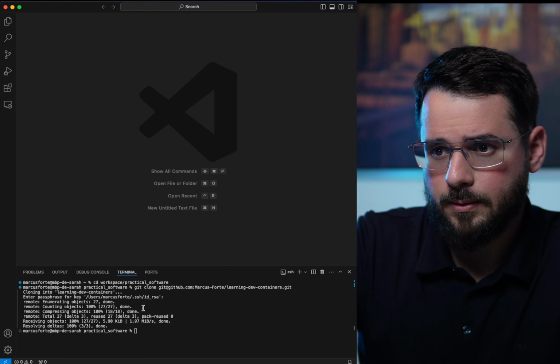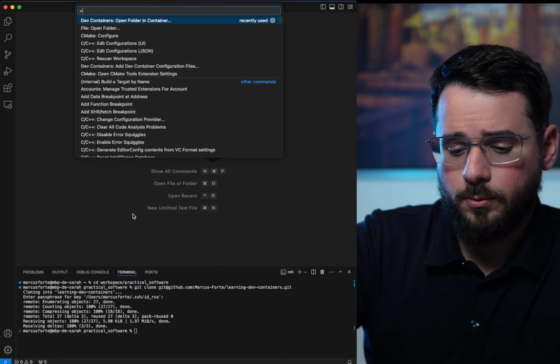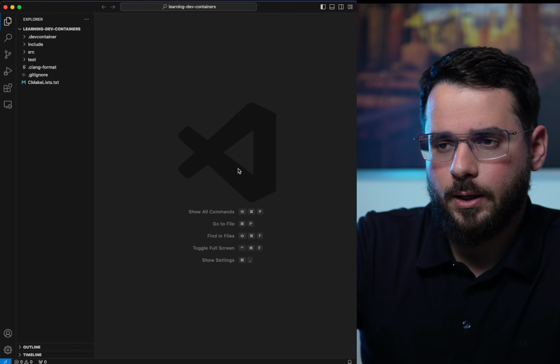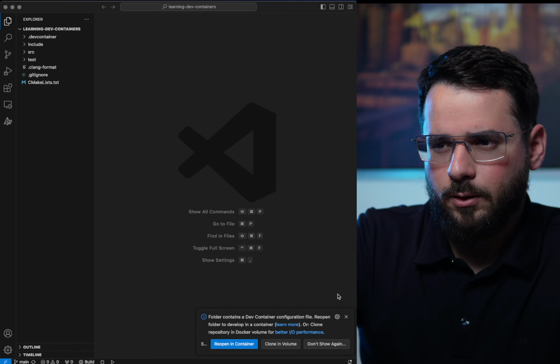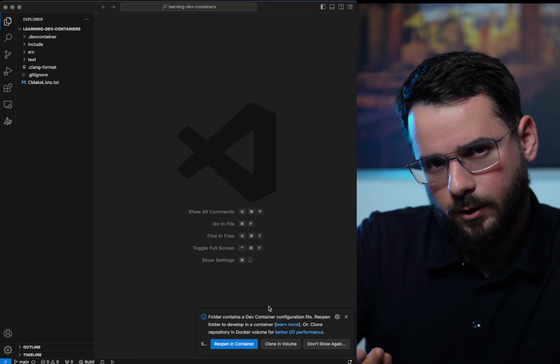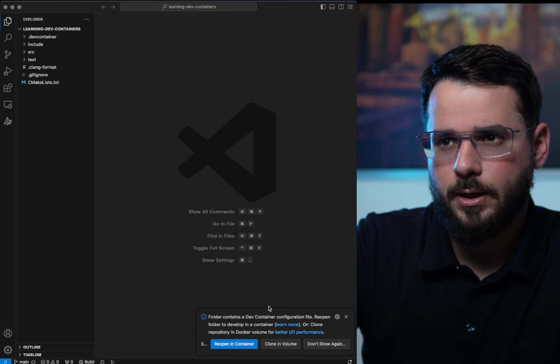And this is it. I just cloned it. Now I just have to make sure I open it in Visual Studio. So Command-Shift-P, open folder. All right, we are good. You can ignore this, but not this one. Have a look at this prompt. Visual Studio Code is already aware that this is a dev container. So it's prompting you, should I open this inside the container itself? We're going to go there in a few moments.